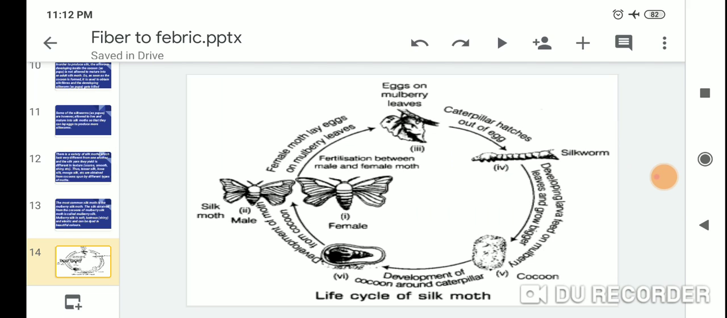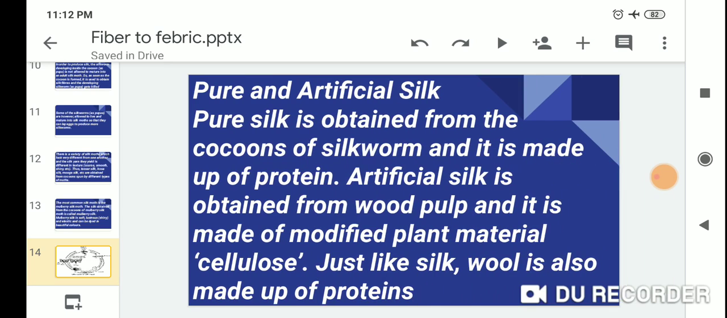This is the life cycle of the silk moth. We start with fertilization between the male and female moth. The female moth lays eggs on mulberry leaves, and the third stage is the eggs on the mulberry leaves, and the fourth is the development of the caterpillar. So look very carefully at this picture and the life cycle of the silk moth.